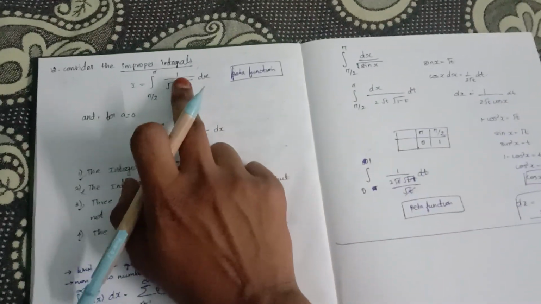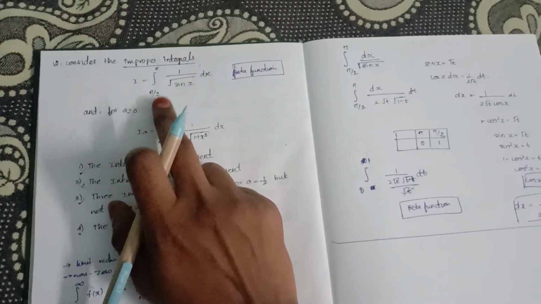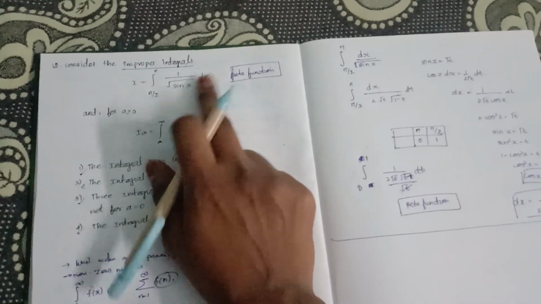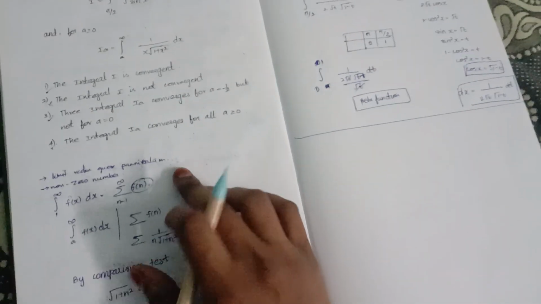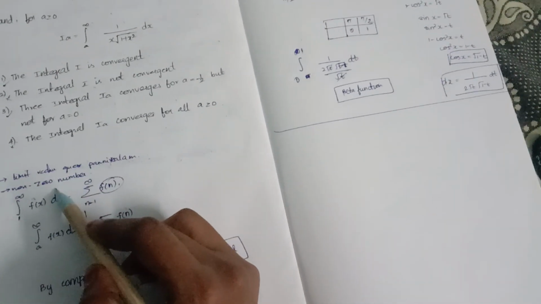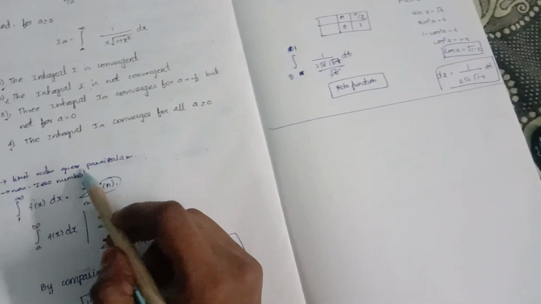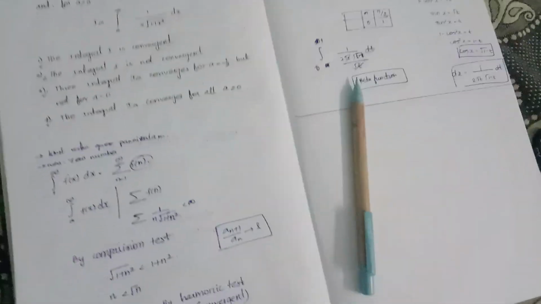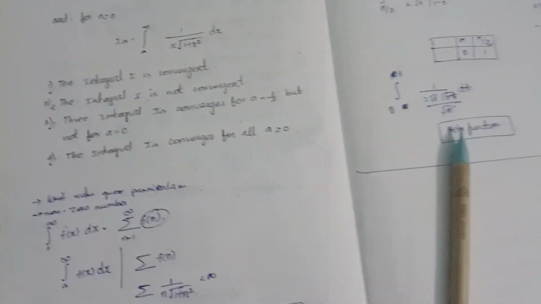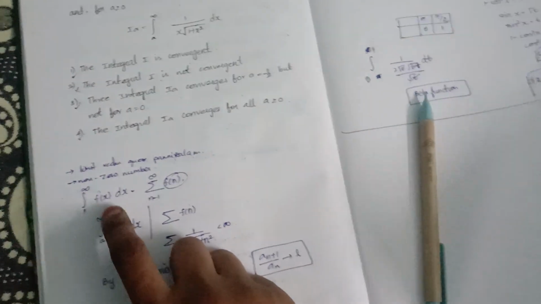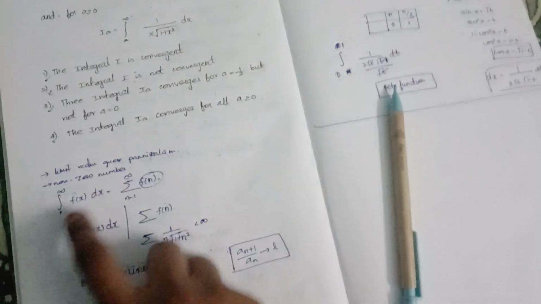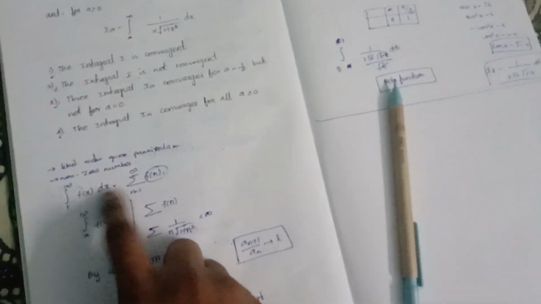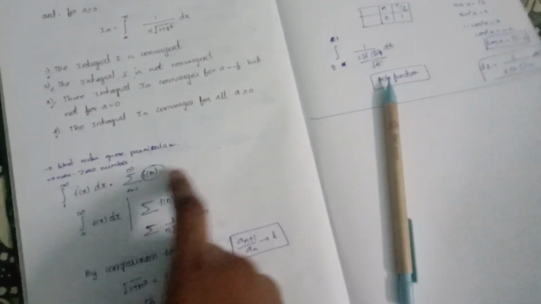Next, consider the improper integrals, the integral from pi/2 to pi of 1/sin x dx. So it is an improper integral, it definitely has the beta function, and I(a) is like this. So we have to find this. For a beta function, if it has some value, it should converge. So from this, for a non-zero number, the integral from 1 to infinity can be written as the summation of n equal to 1 to infinity of f(n).